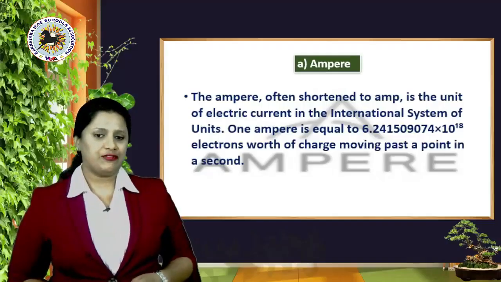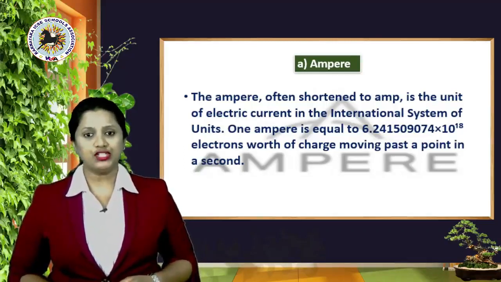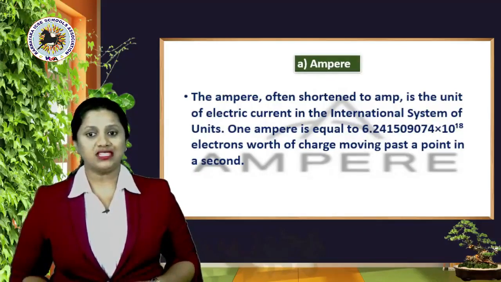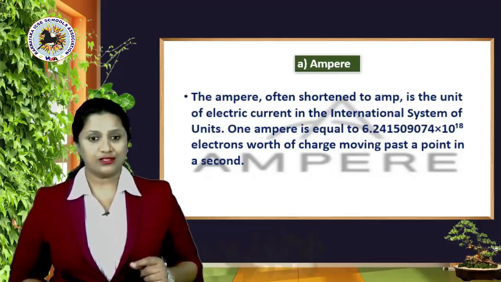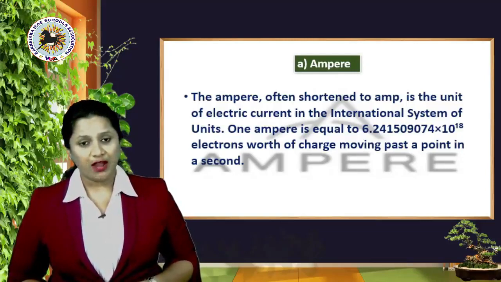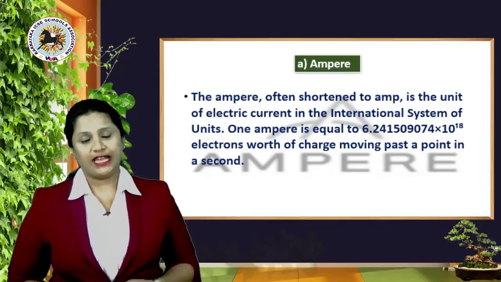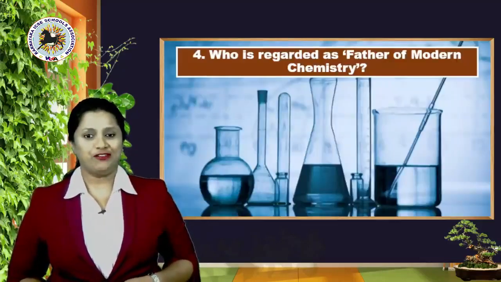So what's the ampere? Well, the ampere, often shortened to amp, is the unit of electric current in the International System of Units. 1 ampere is equal to 6.241509074 times 10 to the power of 18 electrons worth of charge moving past a point in a second. Too many numbers there, right? Okay, let's move ahead to the fourth question.